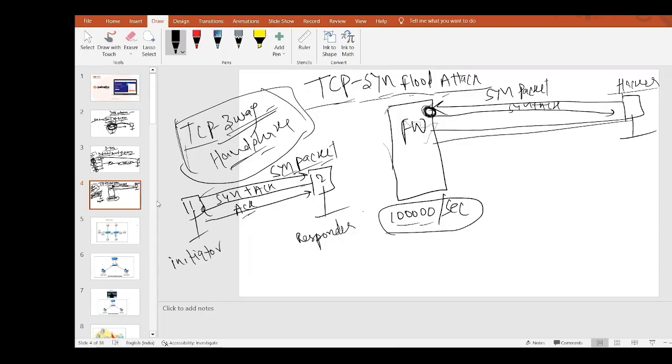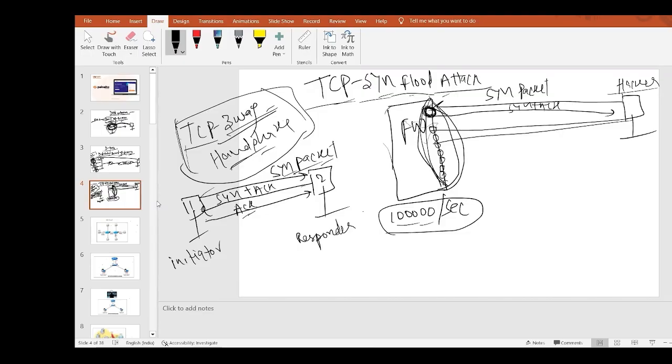My firewall will reply to each SYN packet and maintain one session for each. Whether it is 1 lakh packets, more than 1 lakh, or 10 lakhs, whatever the hacker sends, in the same time, in 1 second, even in 1 minute, the hacker sends lakhs and lakhs of SYN packets to my firewall, and the firewall responds with SYN ACK and maintains a session for each. It opens a session and waits for the third packet, but the hacker is not going to send it.